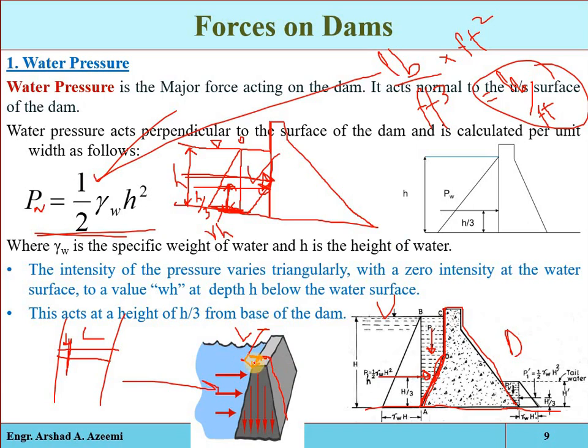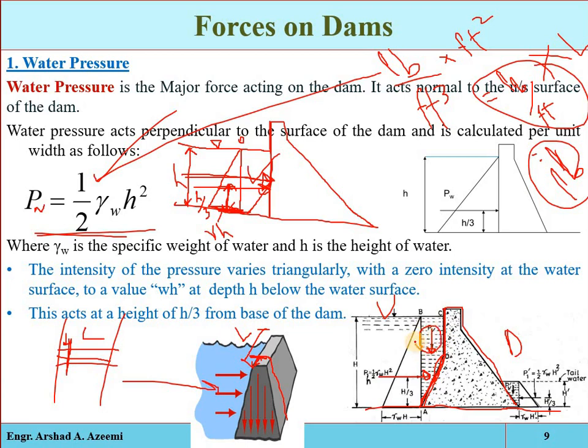And if you know the total length of this structure across the river, just multiply it by that length, so you will get the total force acted by the water on the dam structure. So that will be the horizontal component. And if the dam is, as we have discussed, partly vertical and partly inclined, we will also have the vertical component.